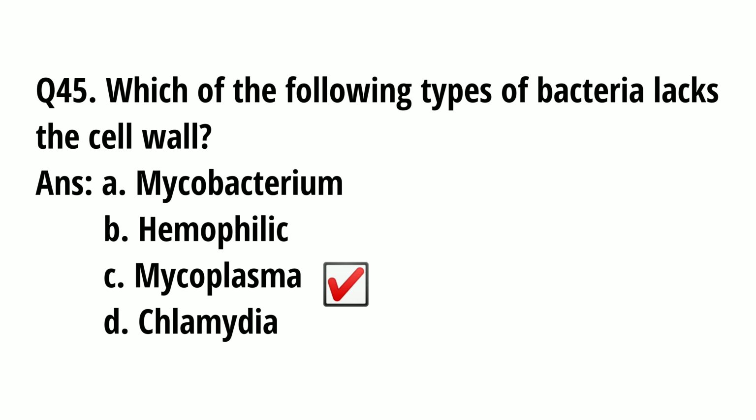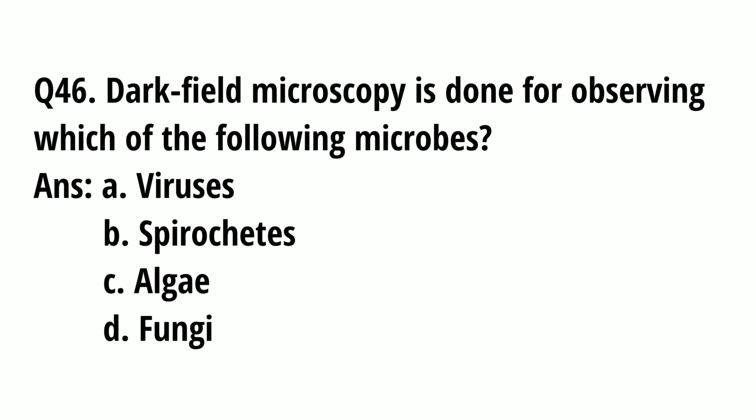Next question is question number 46. Dark field microscopy is done for observing which of the following microbes? A. Viruses, B. Spirochetes, C. Algae, D. Fungi. And the correct option is B. Spirochetes.